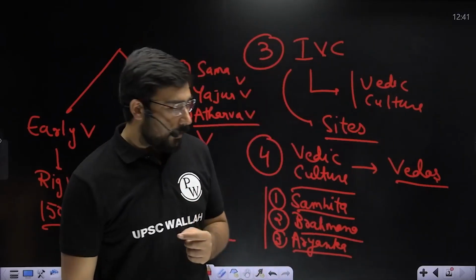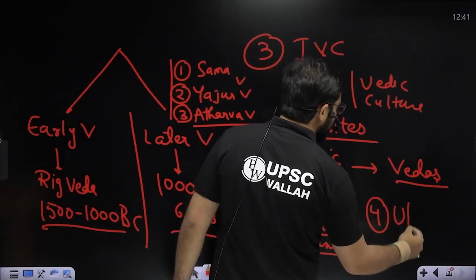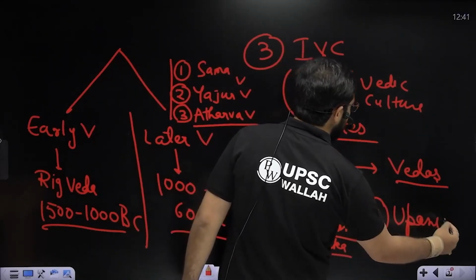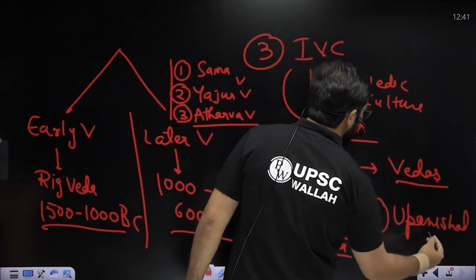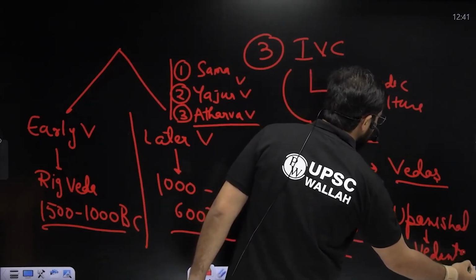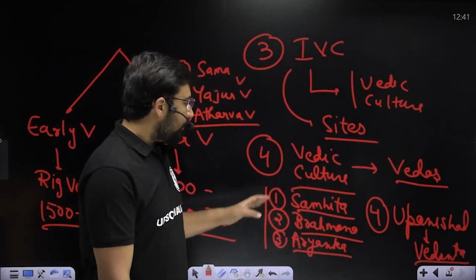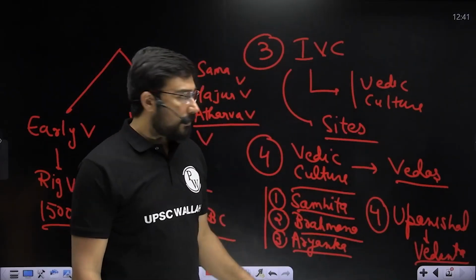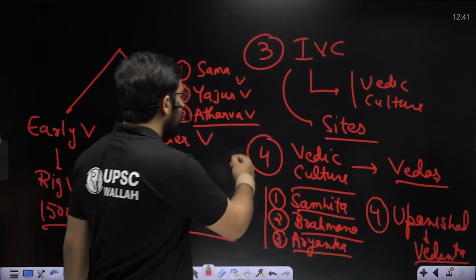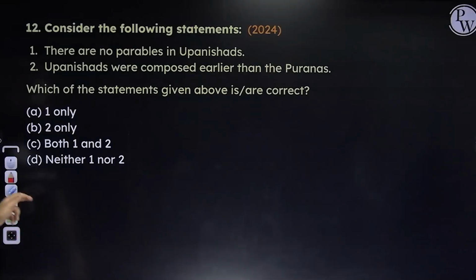in a very symbolic manner. But the crux of the Vedic period is in the Upanishad, and the philosophy which is developed on the basis of the Upanishad is known as Vedanta. The word itself means Veda Anta. Anta means the last part, and out of the four parts, the last part is the Upanishad. So please remember a little bit about Vedic culture and what the time periods are. These are some of the important things.